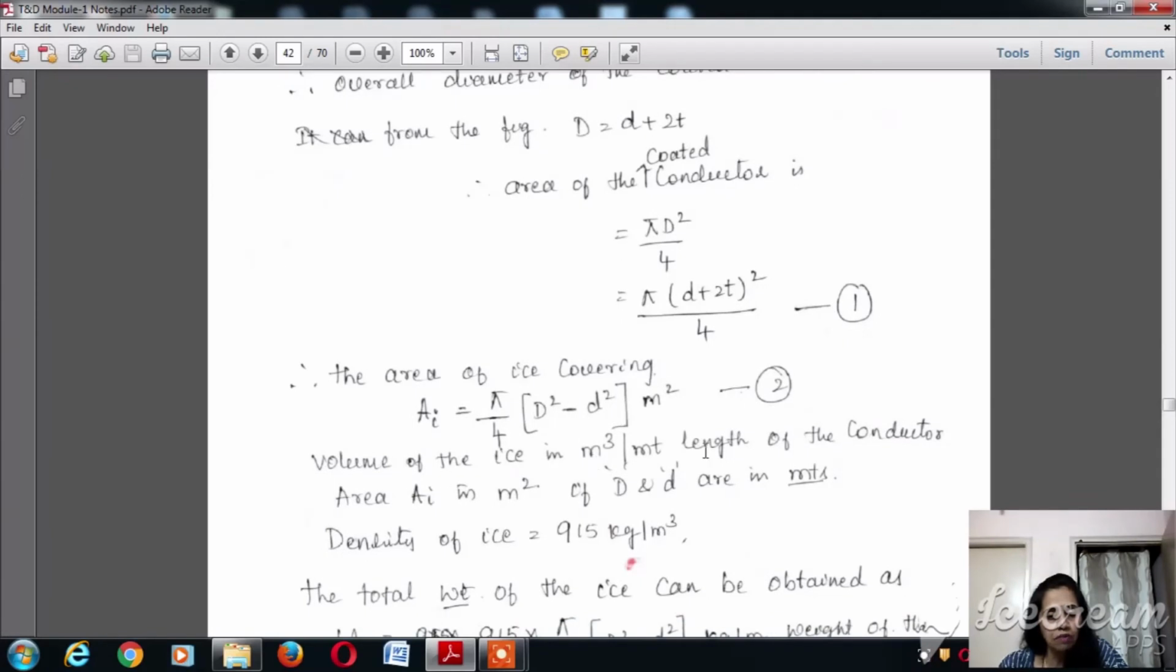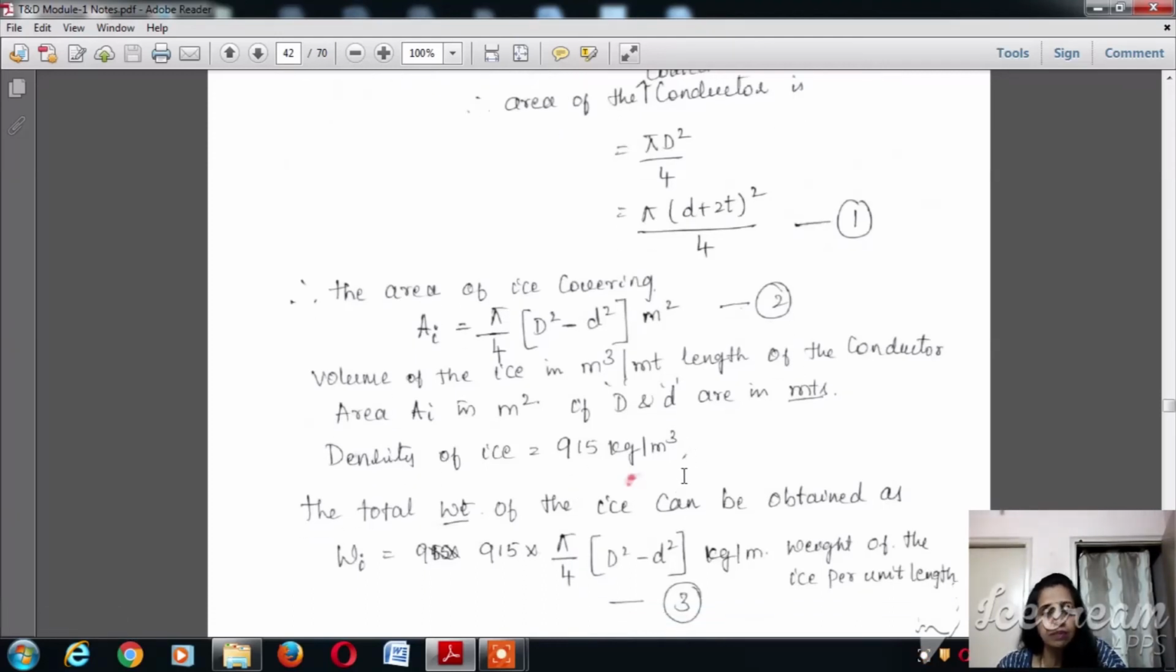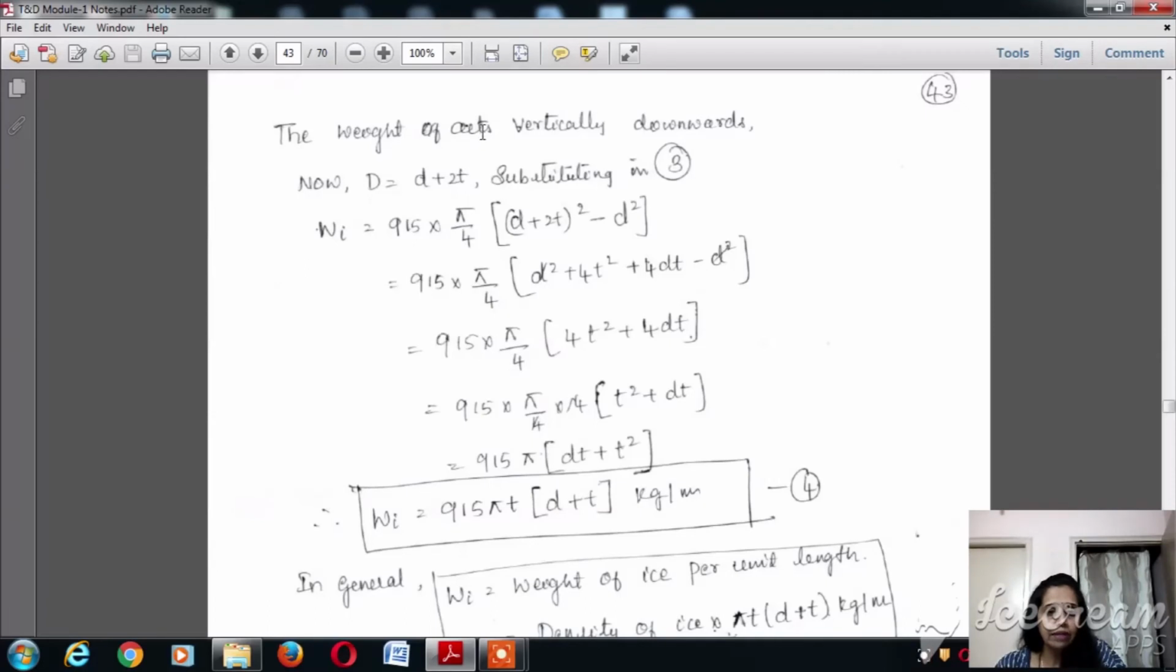Now the volume of the ice is expressed in meter cube per meter length of the conductor: the area Ai in meter squared times the length in meters. The density of the ice is standard, that is 915 kg per meter cube. The total weight of the ice can be obtained as Wi equal to 915 multiplied by pi divided by 4 into (D squared minus d squared) kg per meter, the weight of the ice per unit length. Now the weight acts vertically downwards, where D is equal to d plus 2t.